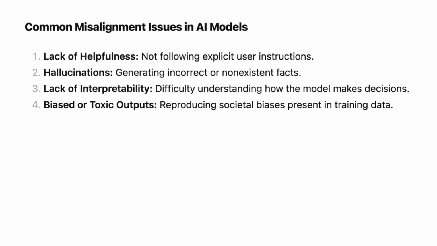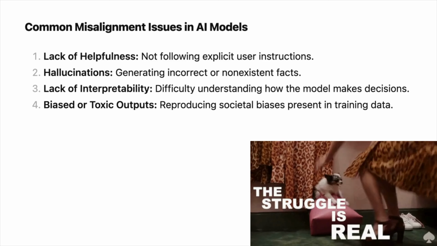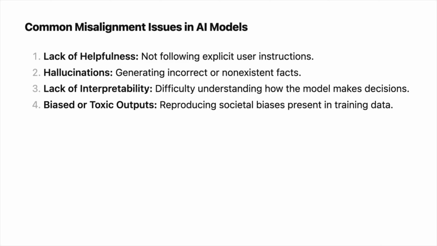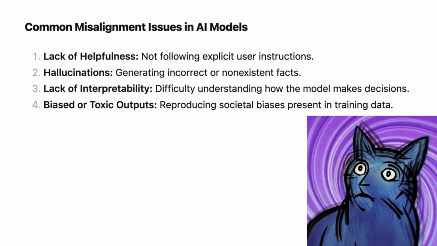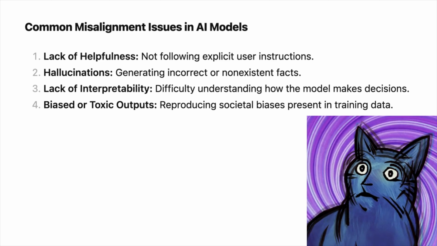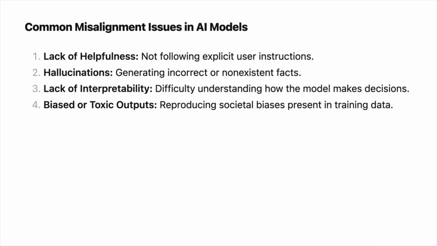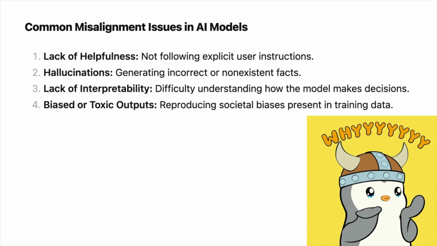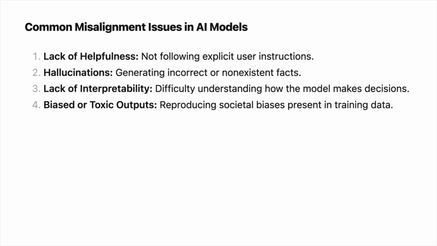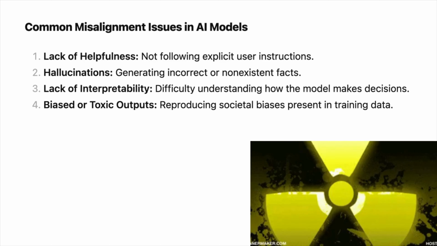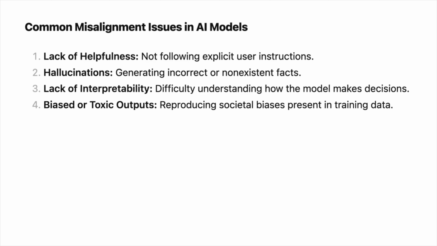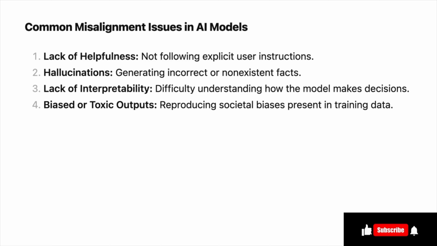Common misalignment issues in AI models are: 1. Lack of helpfulness, where it is not able to follow the user's explicit instructions. 2. Hallucination, making up non-existing and wrong facts. 3. Lack of interpretability, where it becomes difficult for humans to comprehend how the model arrived at a particular decision or prediction. 4. Generating biased or toxic outputs. A language model that is trained on biased and toxic data may produce that in its output, even though it was not explicitly instructed to do so.